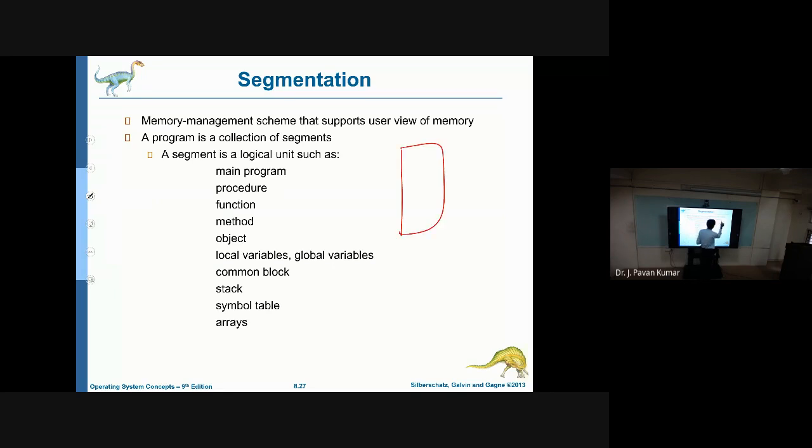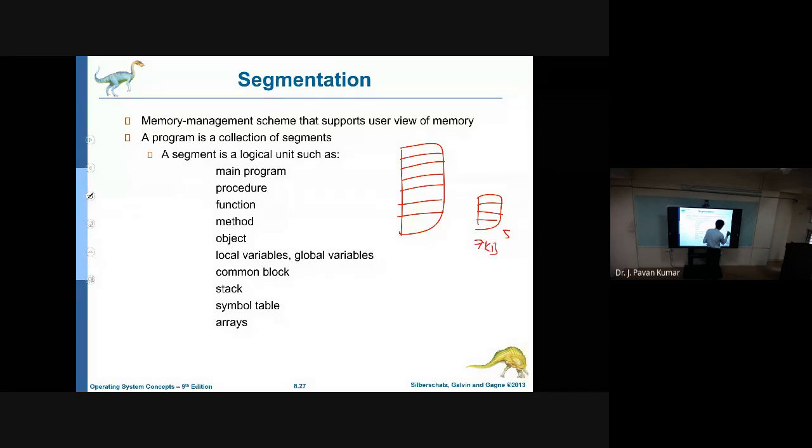When we are having frames like this, and pages like this, and as we have discussed, suppose 7 KB is the process size, then we will divide it by 2, and it will be 4 pages. What is the size of the frame? The frame will be 2 KB only. All frames will be 2 KB.